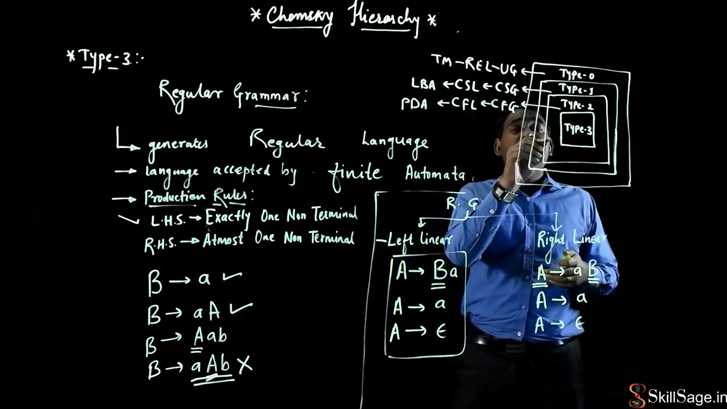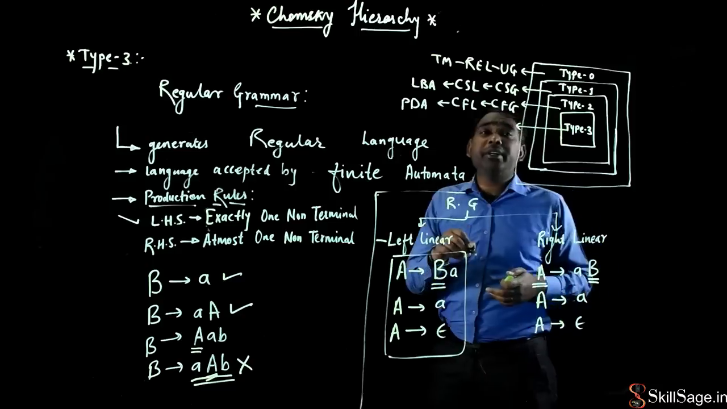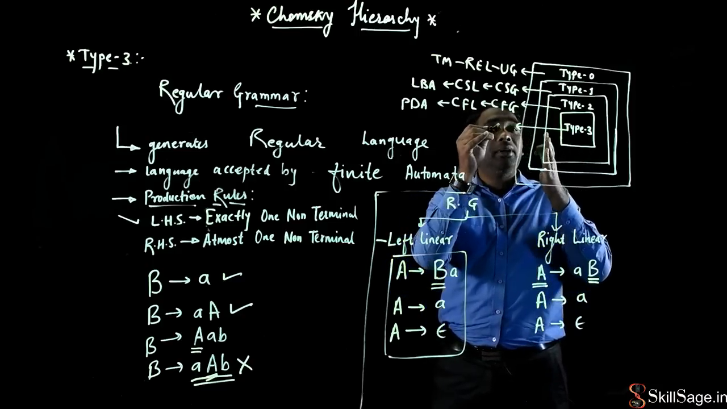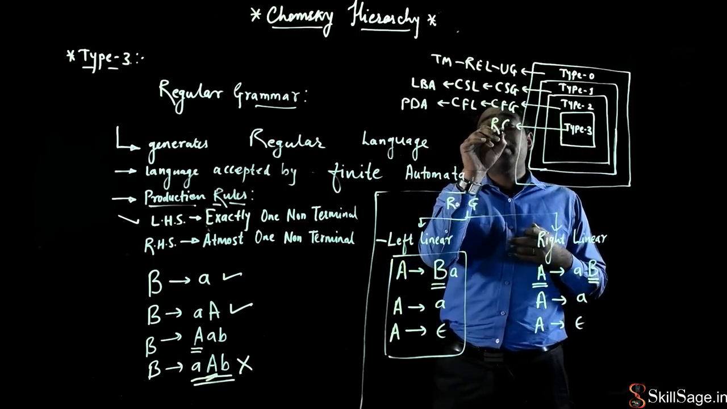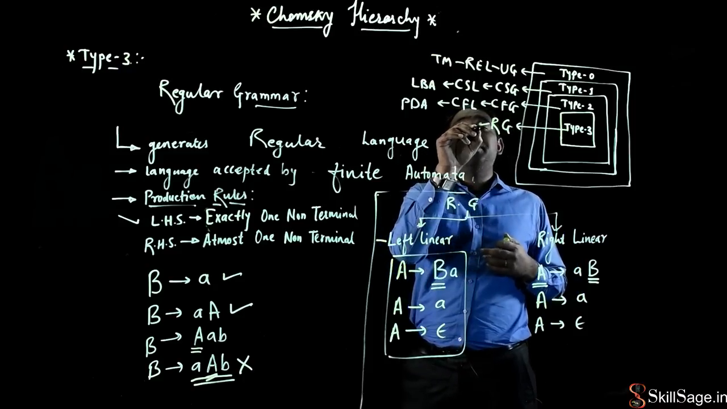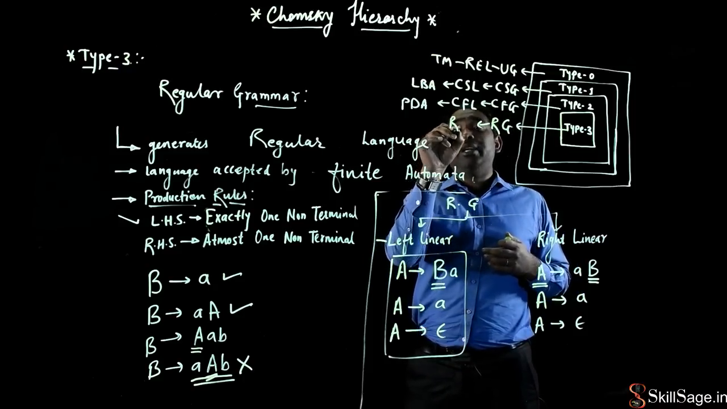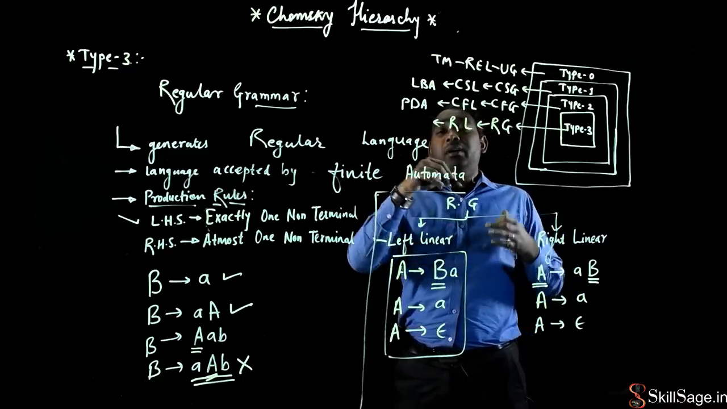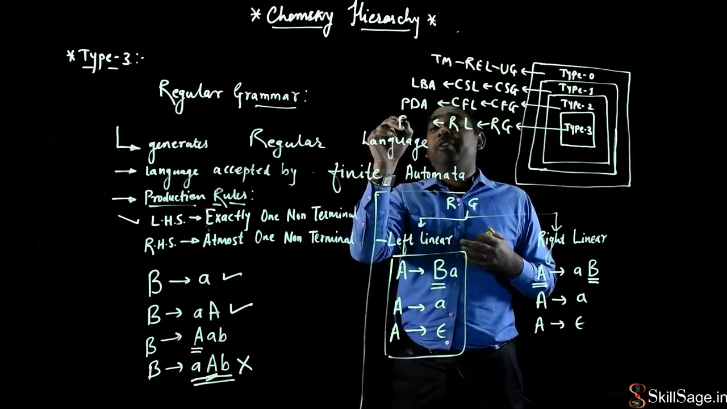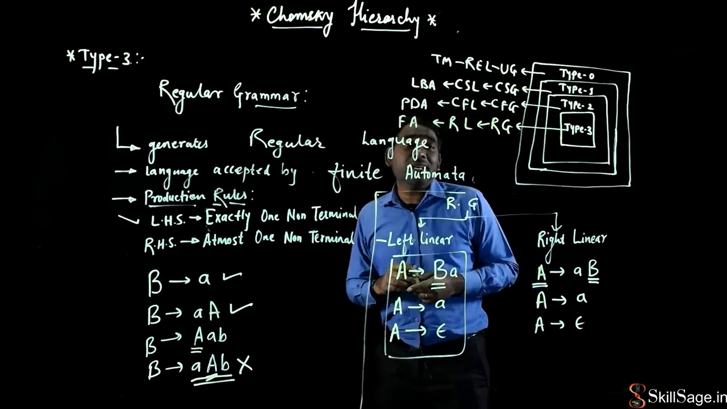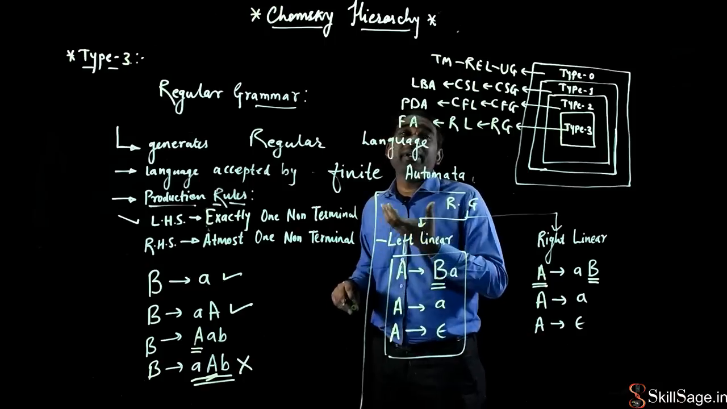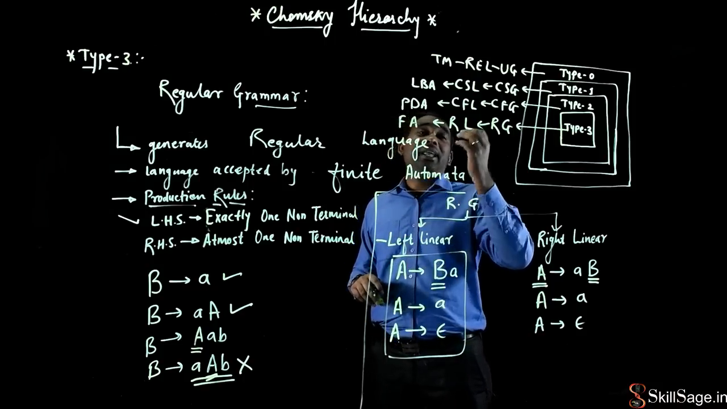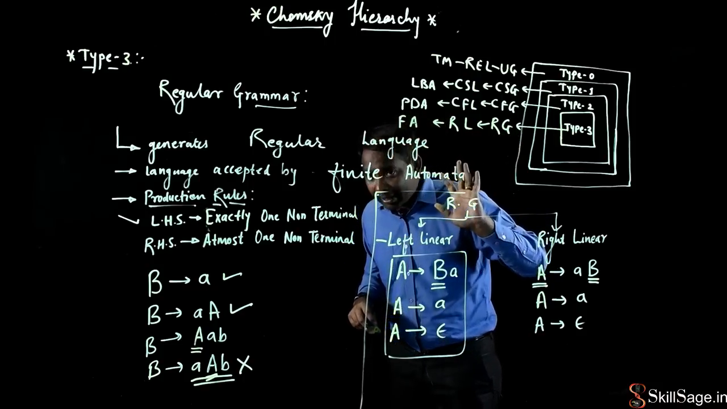So what we have seen: what is the type 3 grammar? Type 3 grammar is my regular grammar, and regular grammar generates a language called a regular language, and we have an acceptor called finite automata. So finite automata is a mathematical tool or mathematical machine which will accept the language generated by regular grammar.